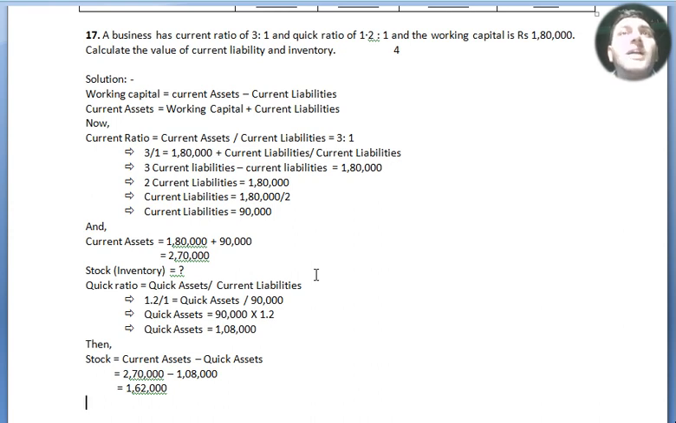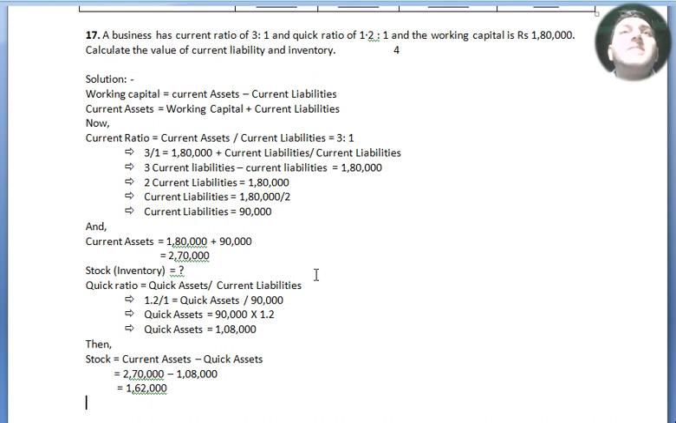Here we got current liabilities equals 90,000 and current assets equals 1,80,000 plus 90,000, which equals 2,70,000, because current assets is 3 times and current liability is 1 times. Now stock, inventory, quick ratio equals quick assets by current liabilities. Now quick ratio equals 1.2 by 1 equals quick assets by 90,000.